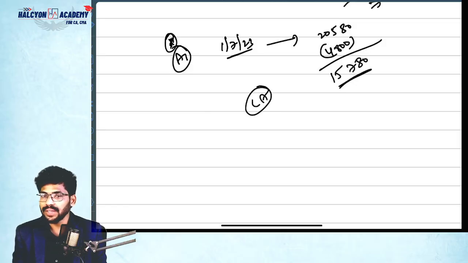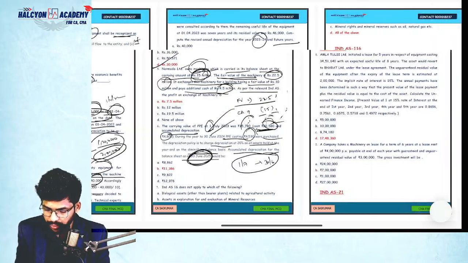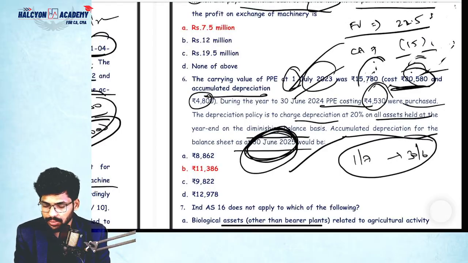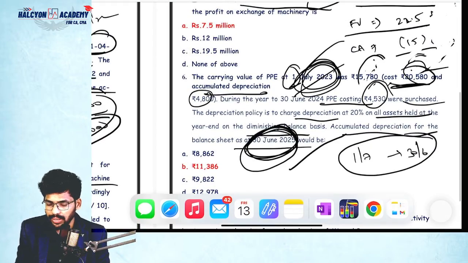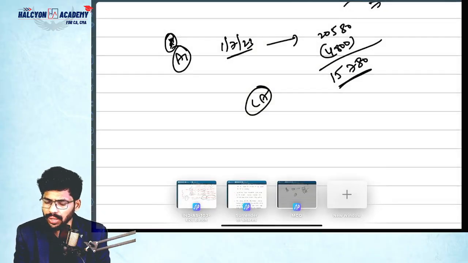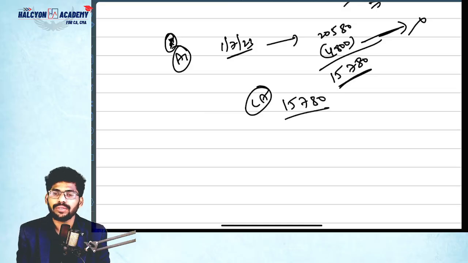They're asking depreciation for 24-25, correct? So please go to the question. They're asking depreciation on 30th June 25. We are at 23 as of now, so we need to calculate depreciation for 2 years more. Okay, this is the up-to-date depreciation, please keep aside. As of now, the carrying amount is 15,780.